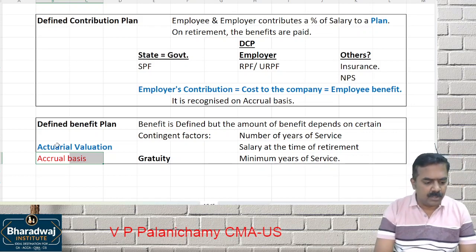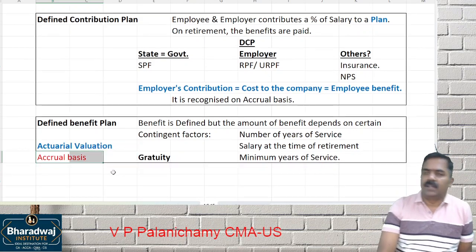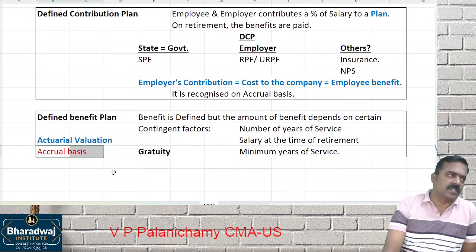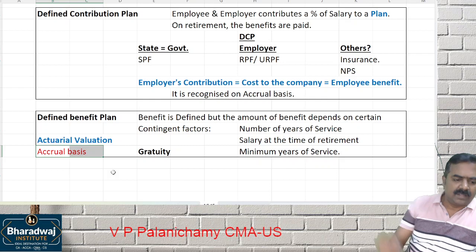So every year you have to do which one? Actuarial valuation, and recognize the expenses on what basis? Accrual basis. It's not like once in 3 years, once in 4 years valuation. Every year actuarial valuation should be done. Okay, take up this.